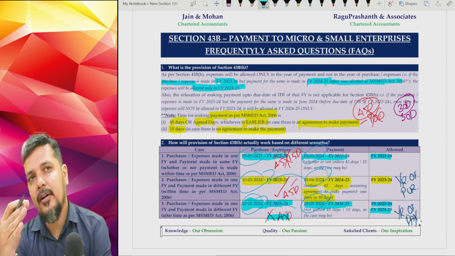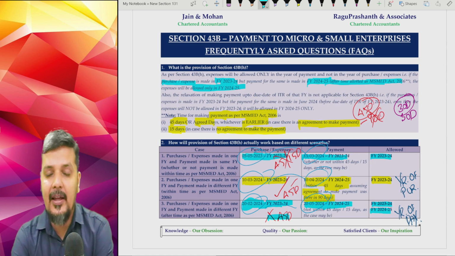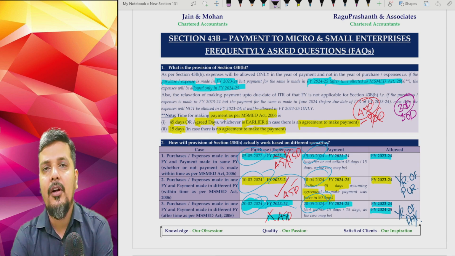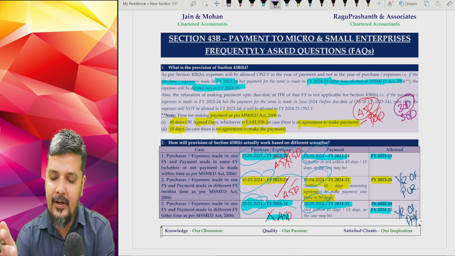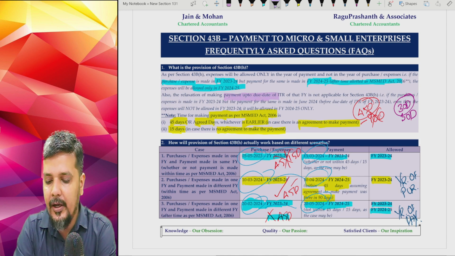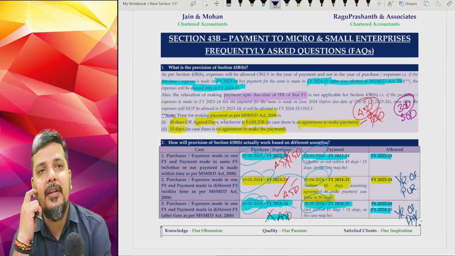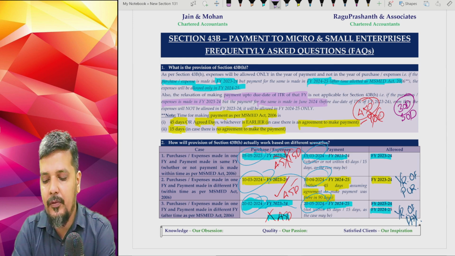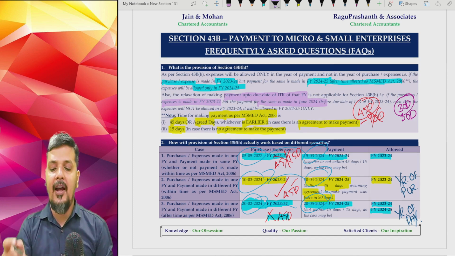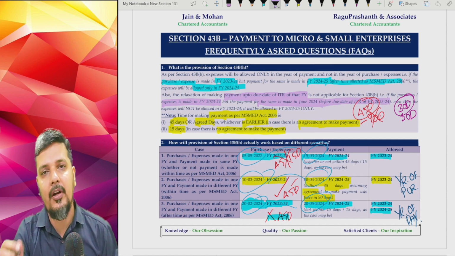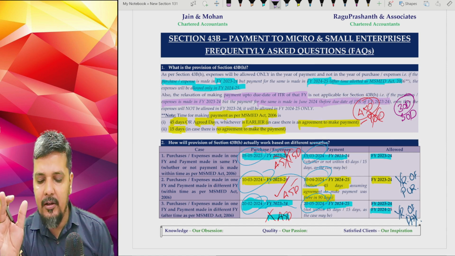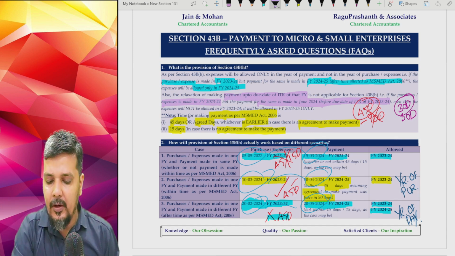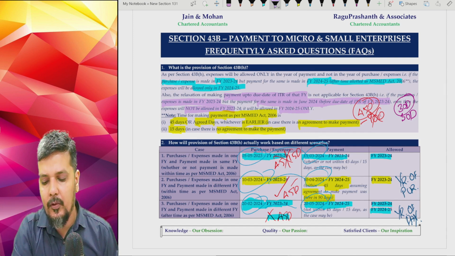Normally, when you see the expenses under section 43B, there is a relaxation. What is the relaxation? If at all you're making the payment in next financial year, but you're making the payment within due date of ITR of that financial year, which means assume that you have made purchase in financial year 23-24, but the payment is made in June 24, which is not within the time frame of MSME Act, but within the due date of ITR of 23-24. Even that will not help. Your expenses will not be allowed in 23-24. It will be allowed only in 24-25.